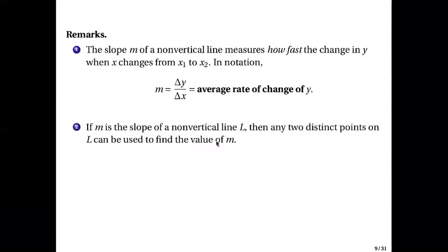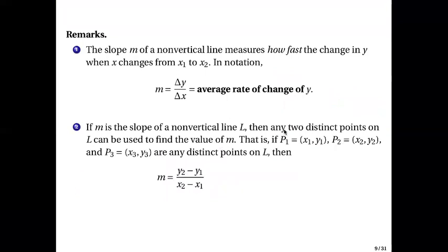So I can use any 2 points as long as they are distinct to find the value of m. It means if P1, P2, and P3 here are three distinct points on L, then m can be calculated as y2 minus y1 over x2 minus x1.